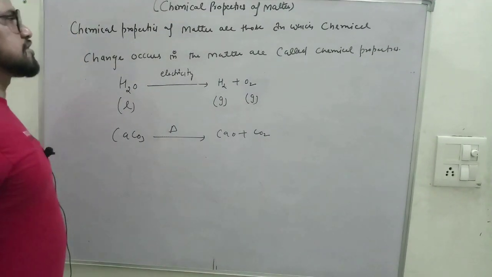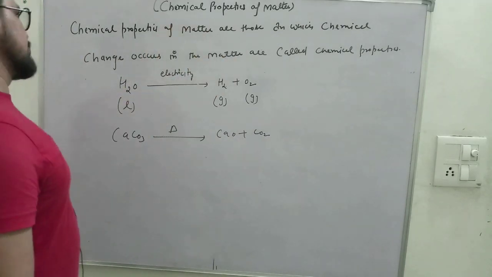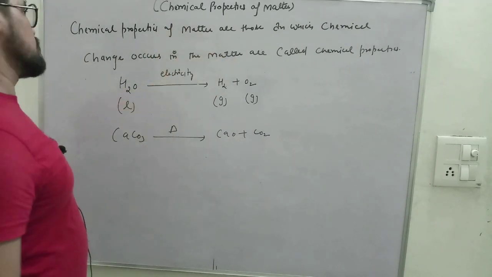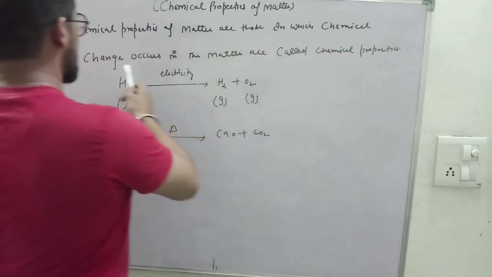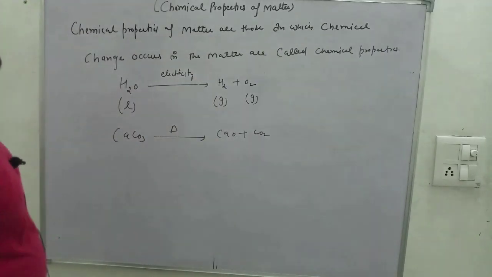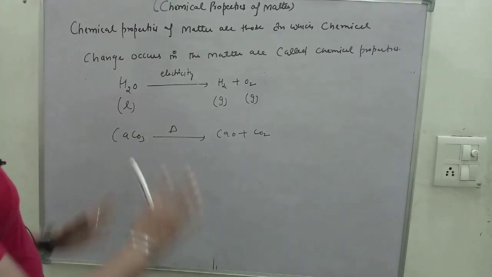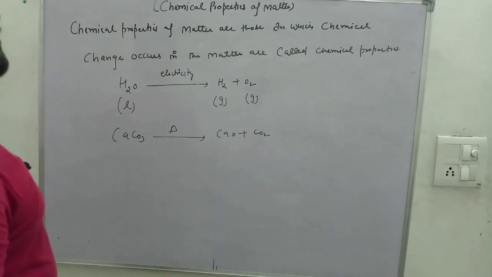So now secondly we will discuss the chemical properties of matter. So what are the chemical properties of matter? Chemical properties of matter are those properties in which the chemical change occurs in the matter. The properties in which the chemical change occurs in the matter, those properties are called chemical properties of matter.